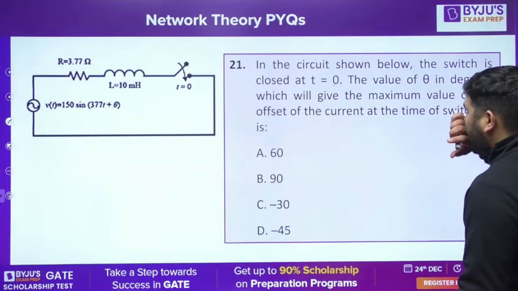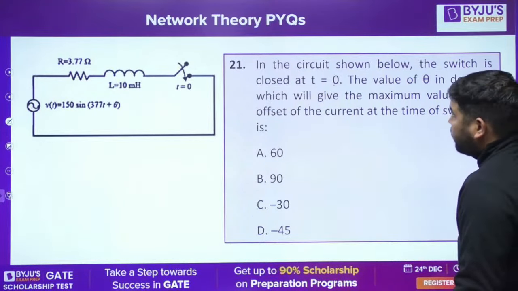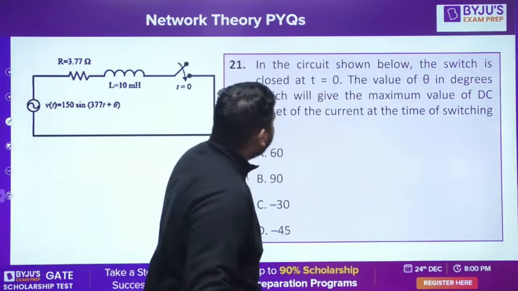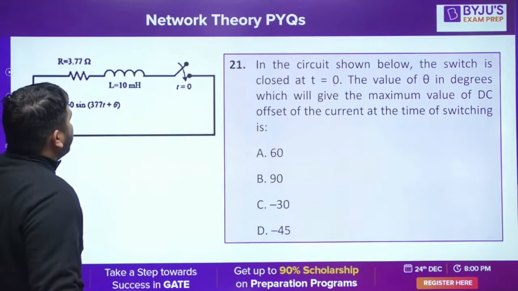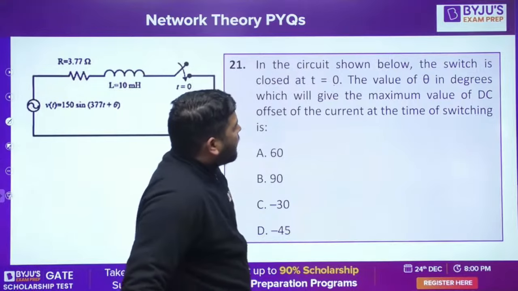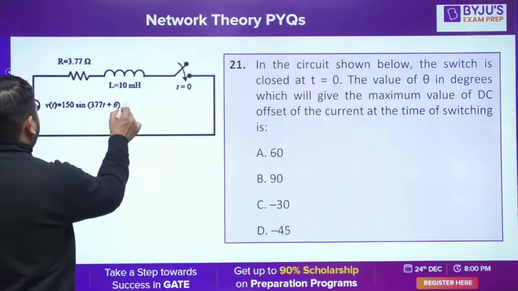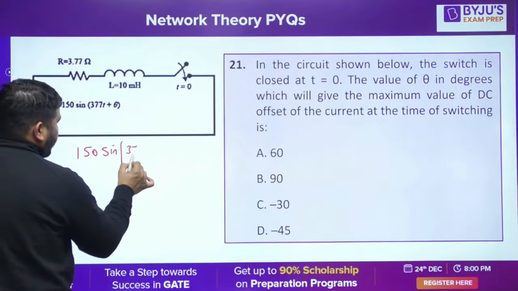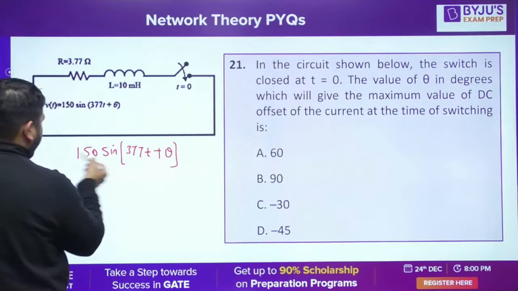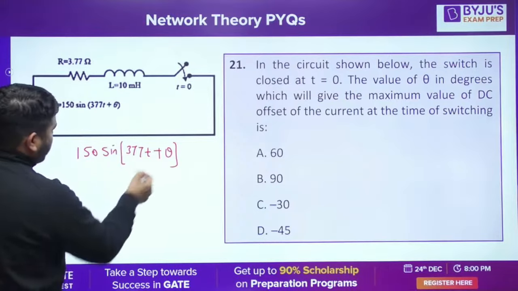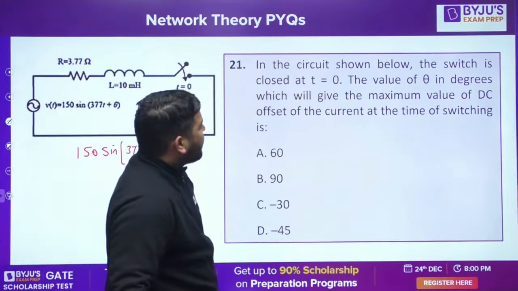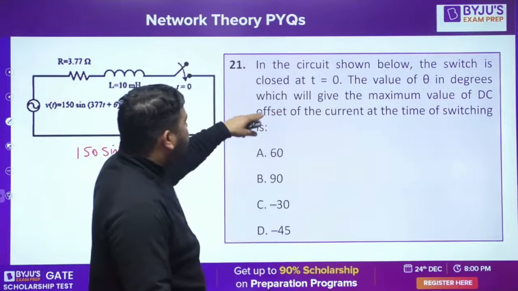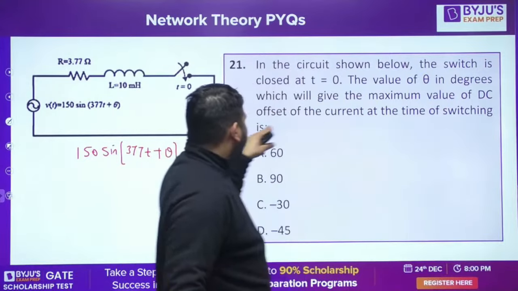In the circuit shown below, the switch is closed at t equal to 0. Okay, at t equal to 0, the switch is closed. The value of theta in degrees, this theta is asked. This is 150 sine 377t plus theta. I don't know whether it is like this or maybe something else, but I think it's 150 sine 377t plus theta. Anyway, the value of theta in degrees, which will give the maximum value of DC offset of the current at the time of switching.